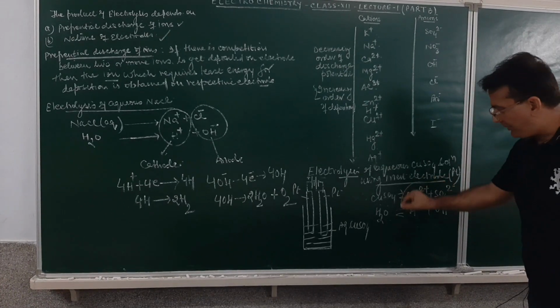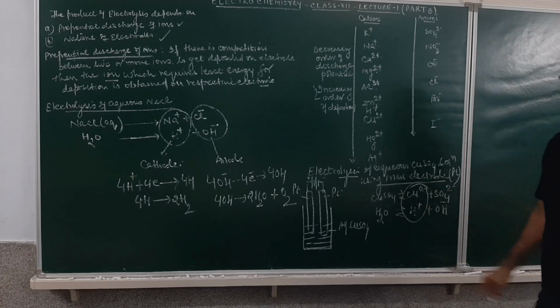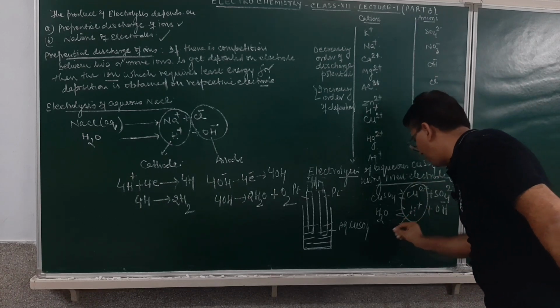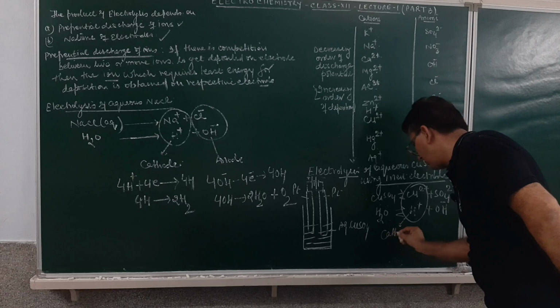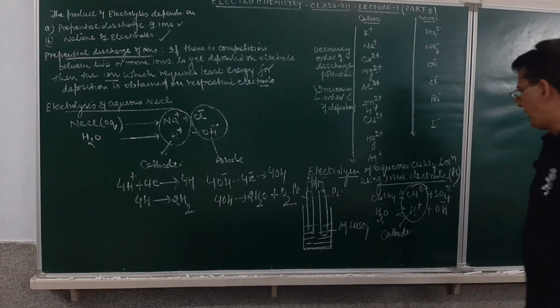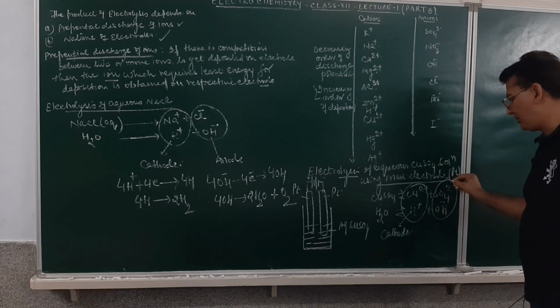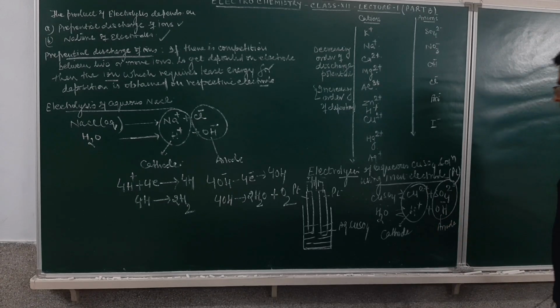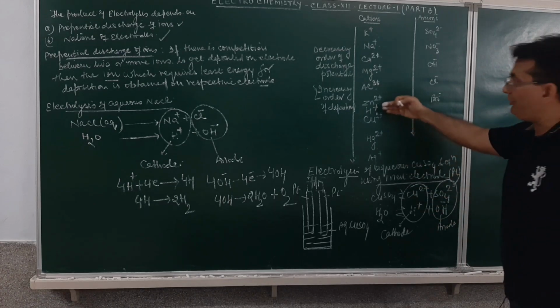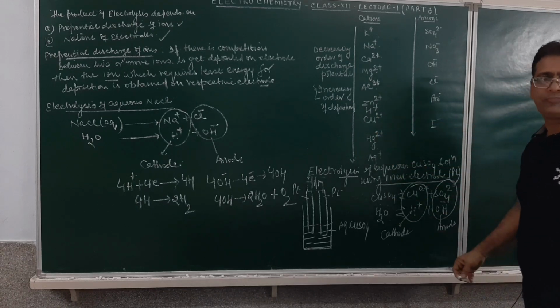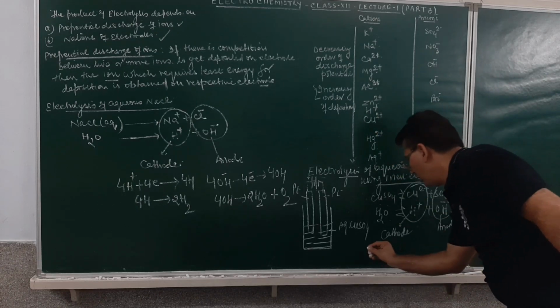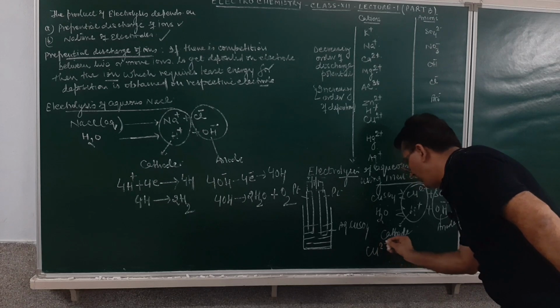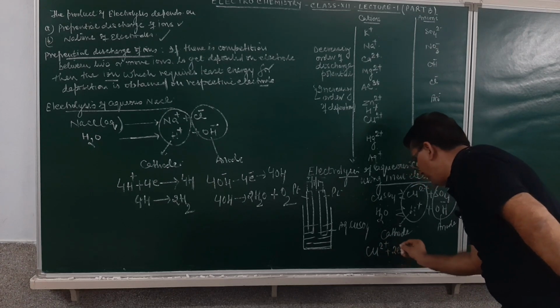Now both copper ion and the hydrogen ion will migrate towards the cathode, and sulfate ion and the hydroxyl ion will move towards the anode. Now between copper ion and the hydrogen ion, which is towards the lower side? Copper ion. So at the cathode, copper ion will gain 2 electrons and will change into copper metal.